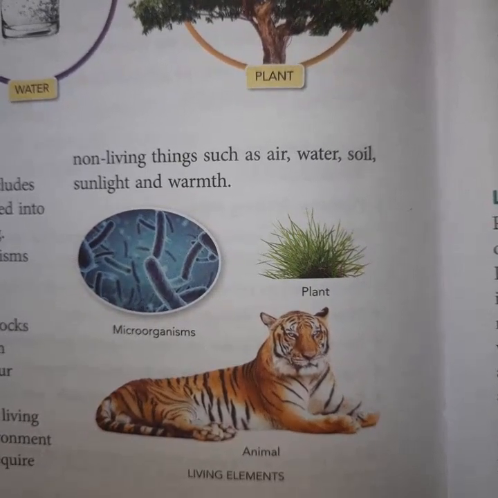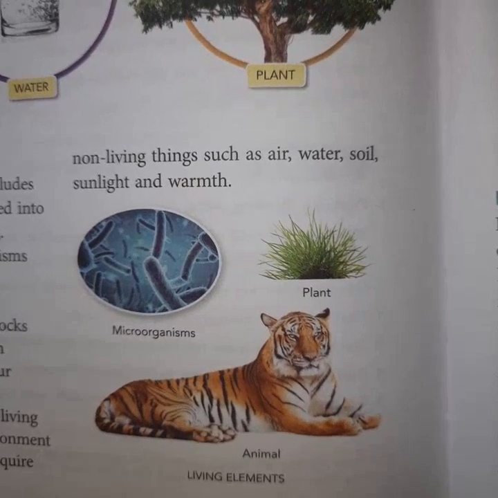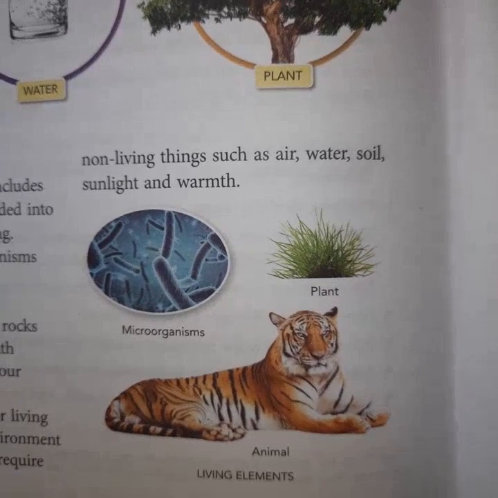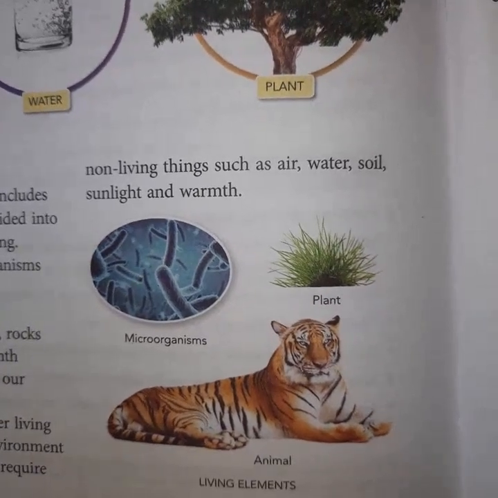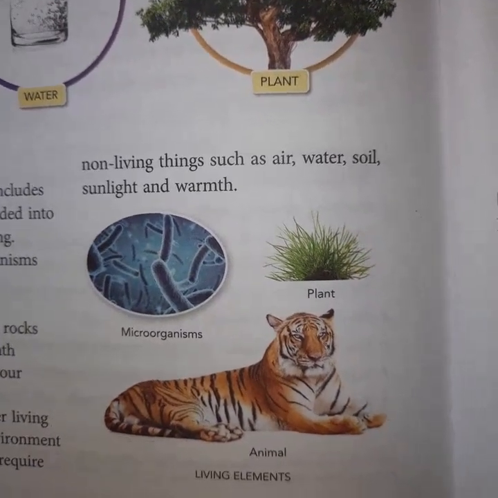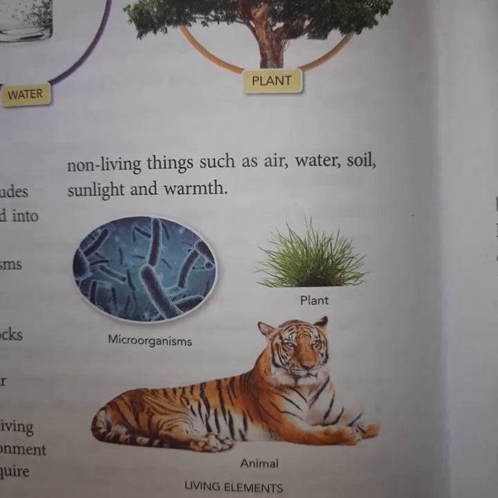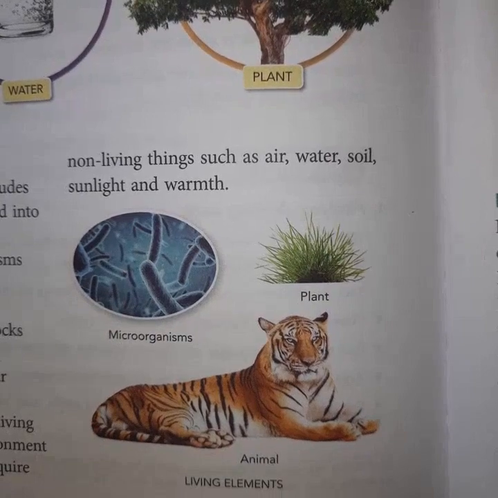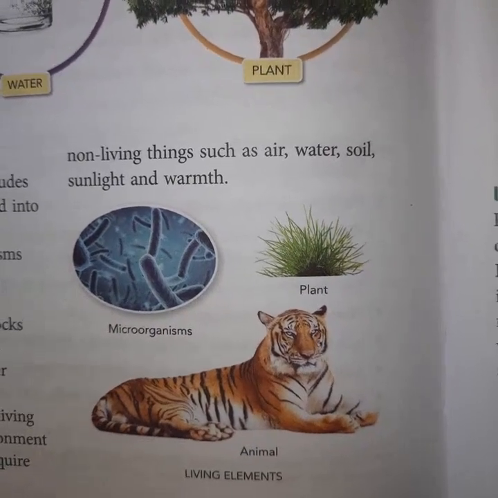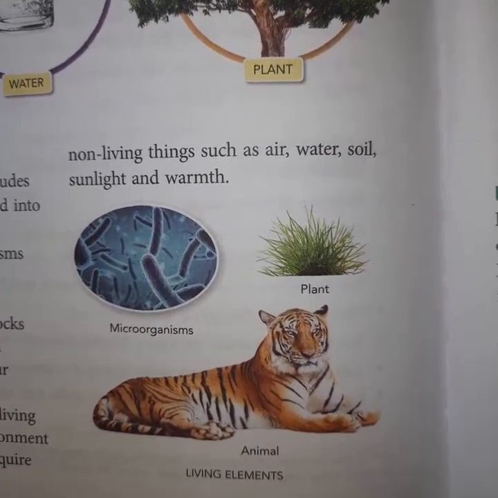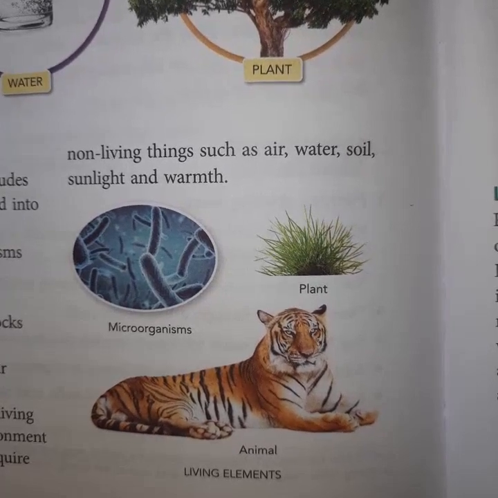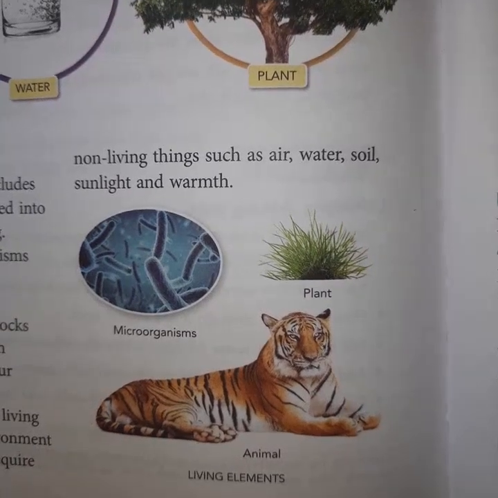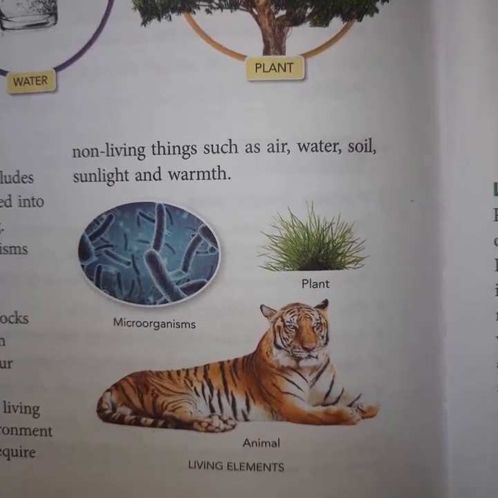Soil is also a useful natural resource. Soil is a non-living thing, but it plays an important role for living organisms. Then sunlight. From sunlight we get solar energy, and there are a number of uses of solar energy, such as the solar water heater and solar cooker. Also, sunlight is very rich in vitamin D.